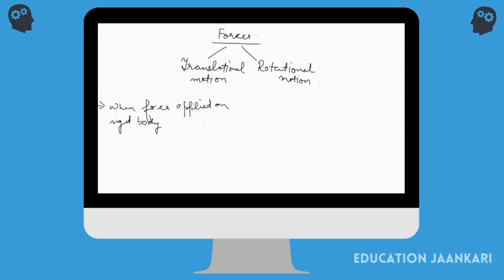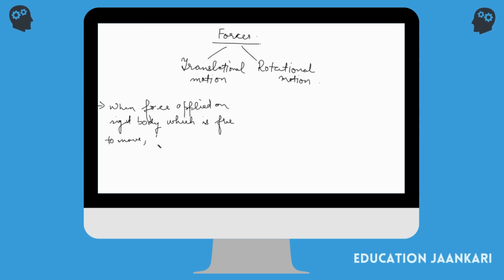Which is free to move, then what happens to the body which is free to move? It moves in the direction of force applied.